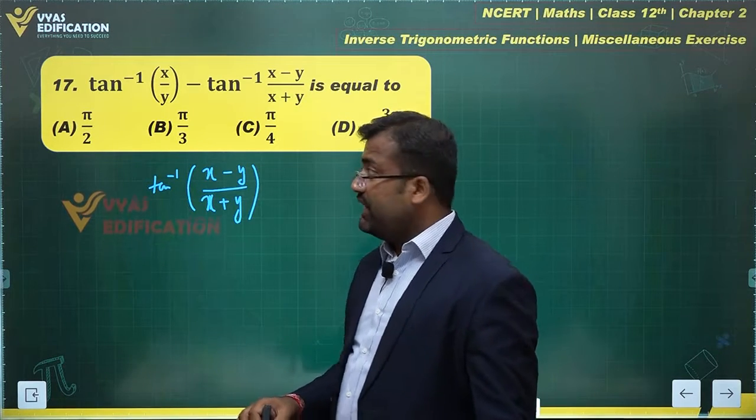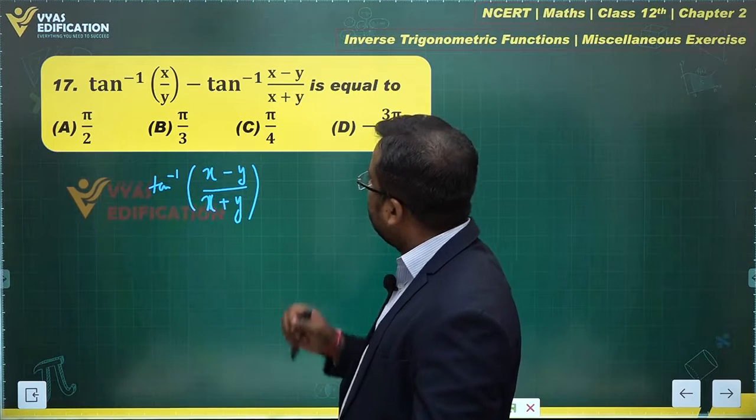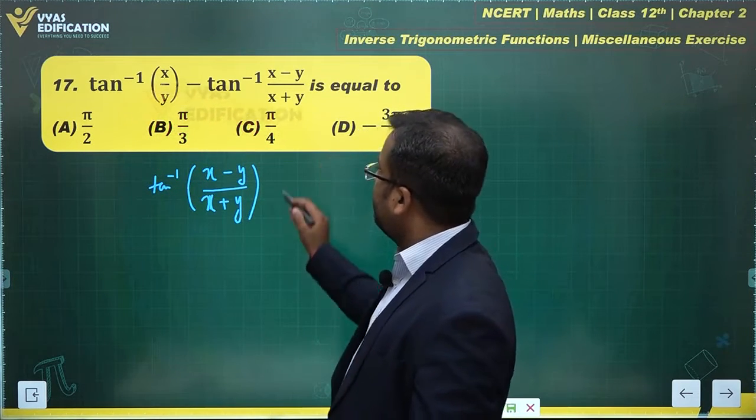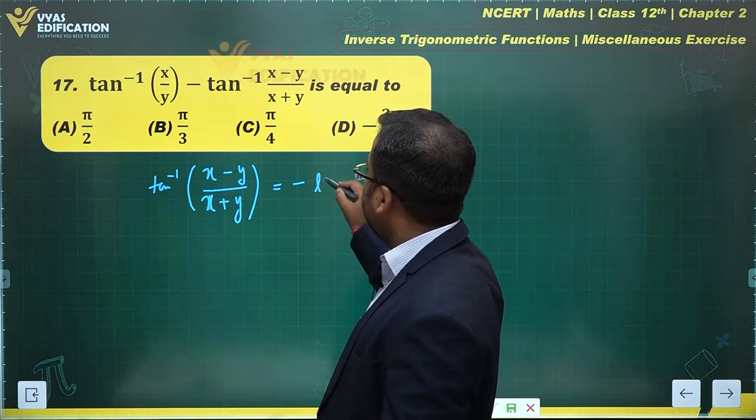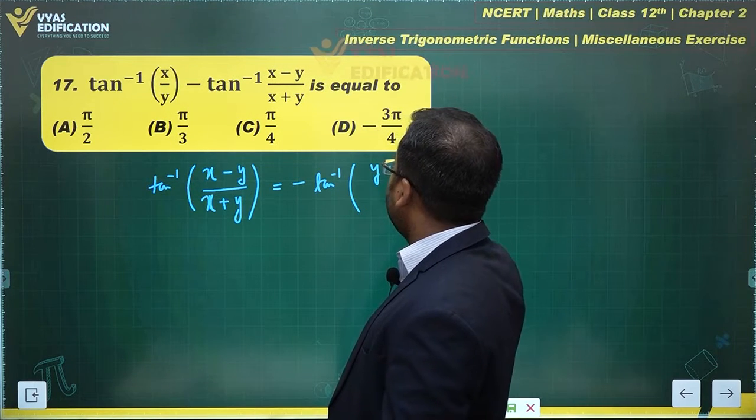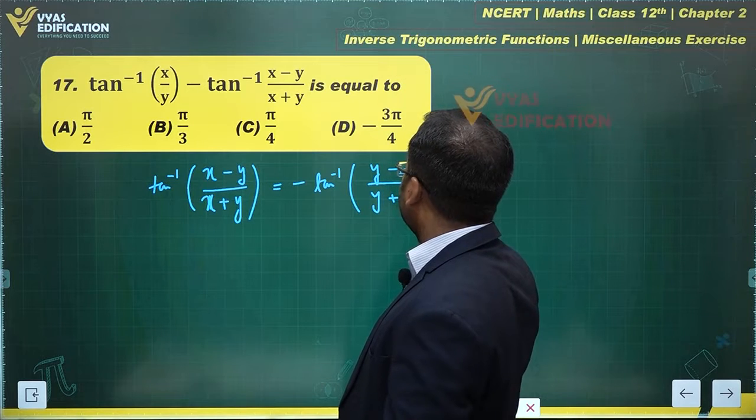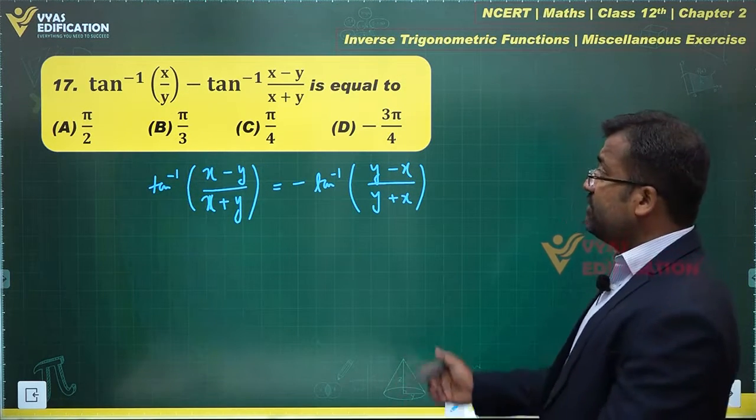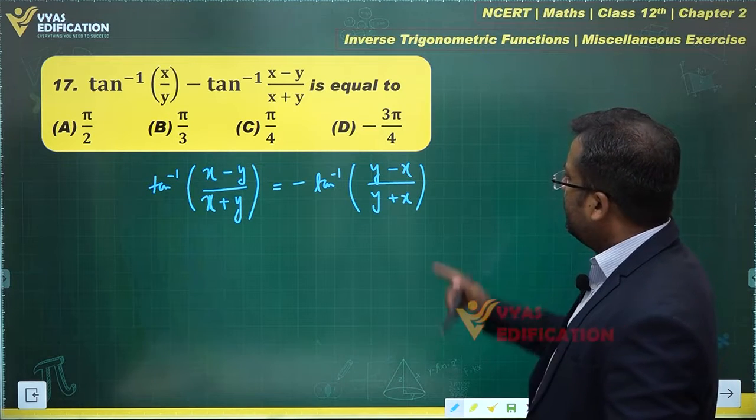Okay, what is happening over here is this. Observe carefully. I want to convert in terms of x upon y. So let's think in terms of x upon y. This can be done as minus of tan inverse y minus x over y plus x. What have we done? I've taken a minus out from here. Tan inverse minus x is equal to minus of tan inverse x. What's the use of this?